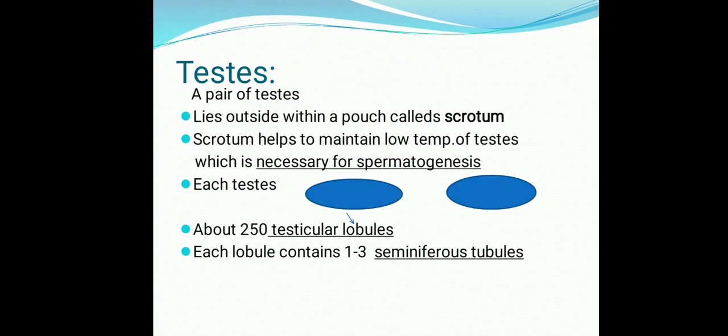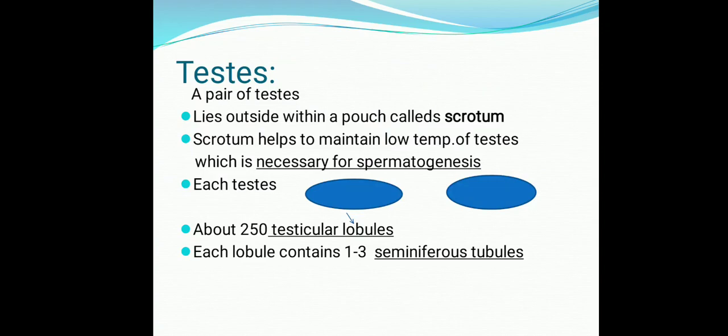First of all, there is a pair of testes. It lies within a pouch called a scrotum. A scrotum lies outside the body and it maintains the low temperature of the testis, which is necessary for spermatogenesis.